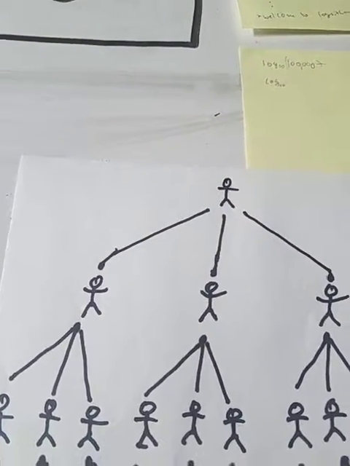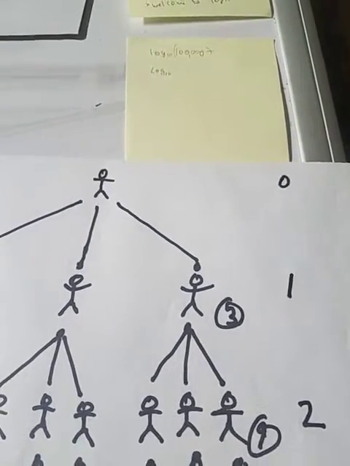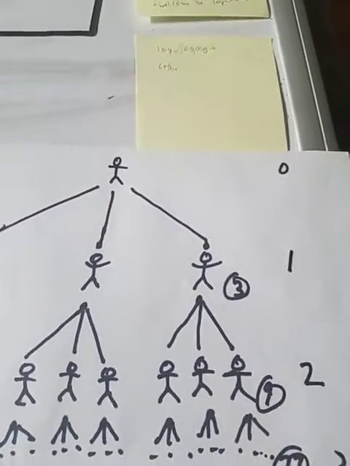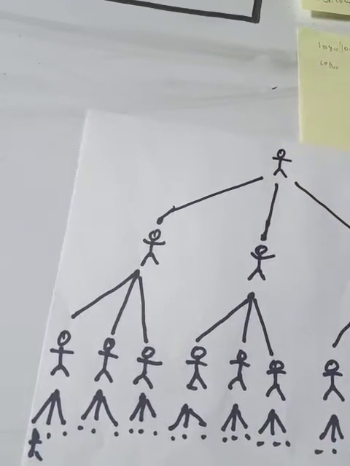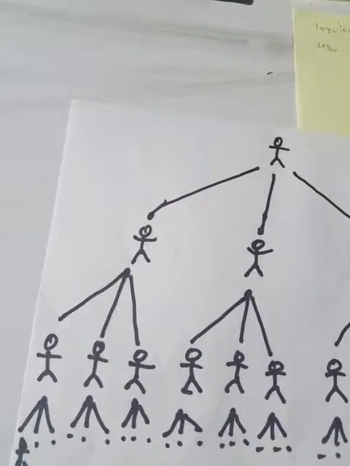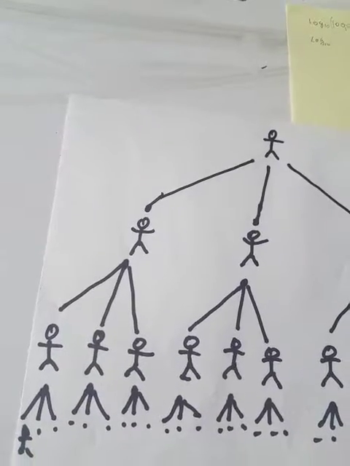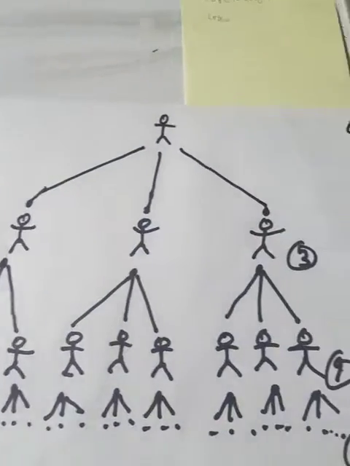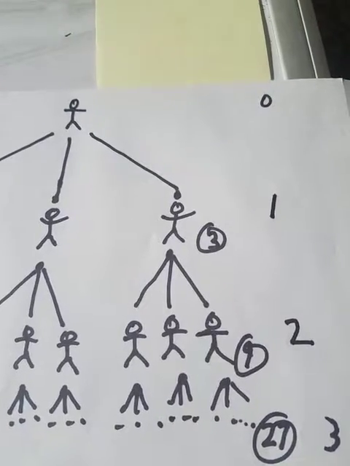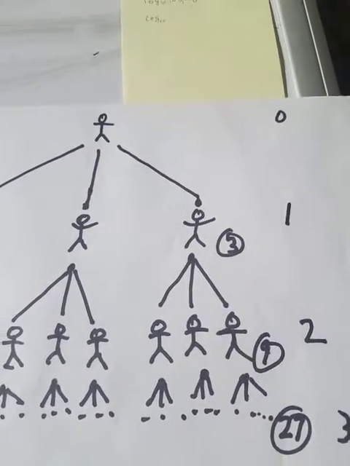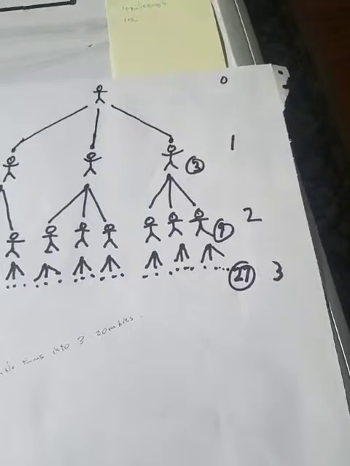And so on day two, there's nine zombies in all. And then on day three, after another 24 hours, each of those zombies turns into three new zombies. And so there's then 27 zombies on day three. And it's crazy go nuts town.